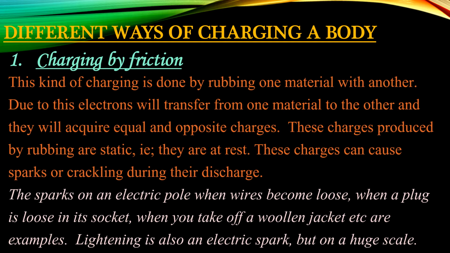That means they are static charges. Static charges means these charges are at rest. They are not moving. These charges can cause sparks or crackling during their discharge. That means while transferring from one object to the other, they will produce sparks.